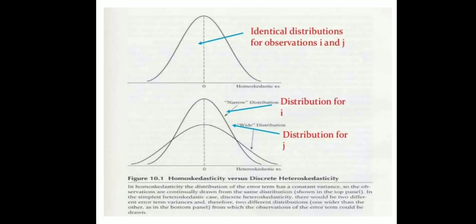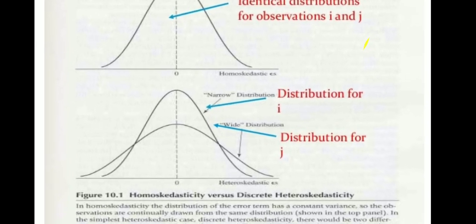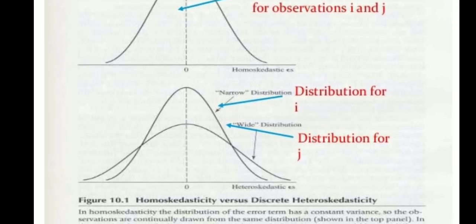This shows the identical distribution for observations i and j, the same distribution. The above is the homoscedastic distribution, and below is the heteroscedastic distribution. See, this is wider and flatter, in the sense that as time increases, the error decreases and the variance also decreases.